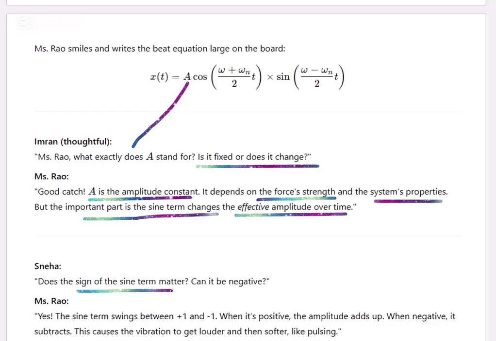Does the sign of the sine term matter? Can it be negative? The sine term swings between plus and minus. When it's positive, the amplitude adds up. When it's negative, it subtracts. This causes the vibration to get louder and softer, like pulsing.